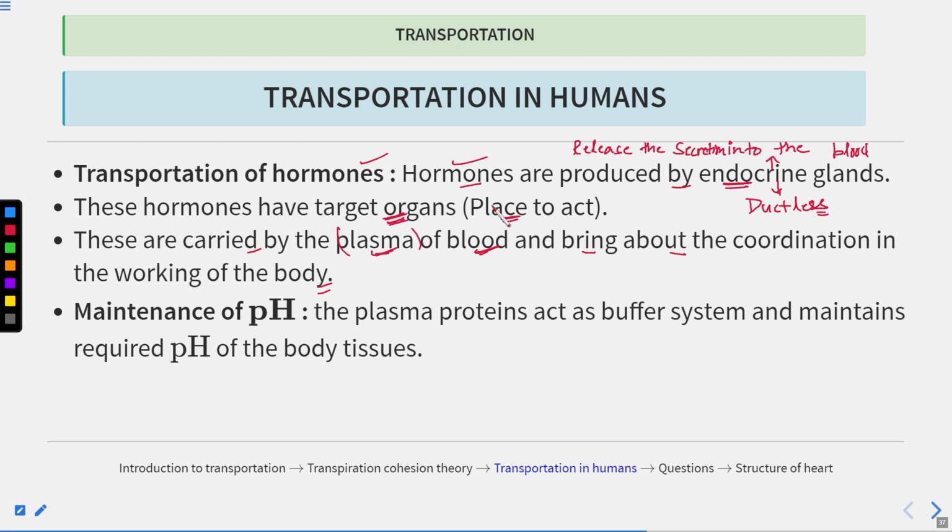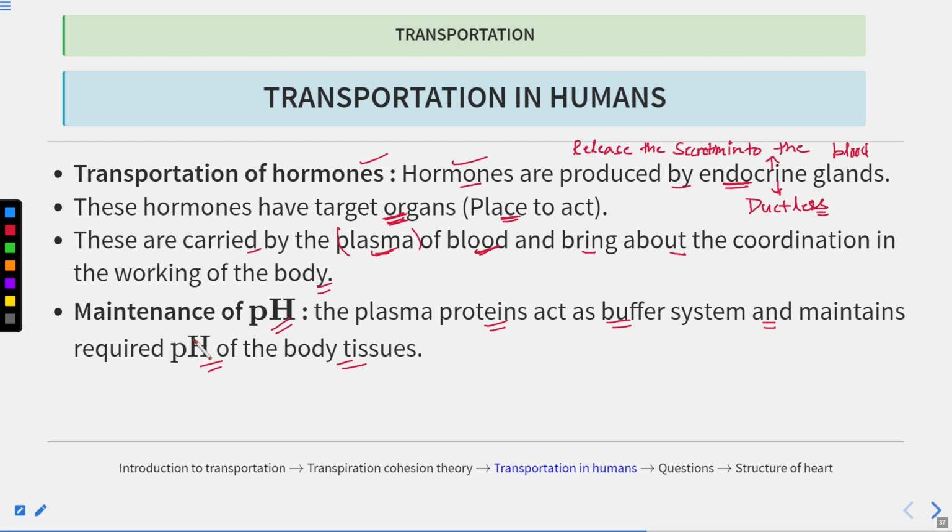Okay, now another function is the maintenance of the pH. The blood also helps to maintain the pH. Now the plasma proteins act as a buffer system and they maintain the required pH for the body tissues. So this pH is very important. Otherwise, you know, these biochemical reactions take place inside the cells, inside the tissues. So an optimum pH is required. Otherwise, all these metabolic processes will not work, they will not function.